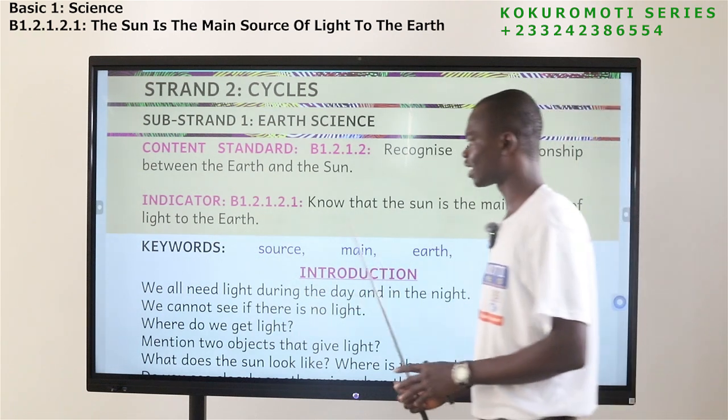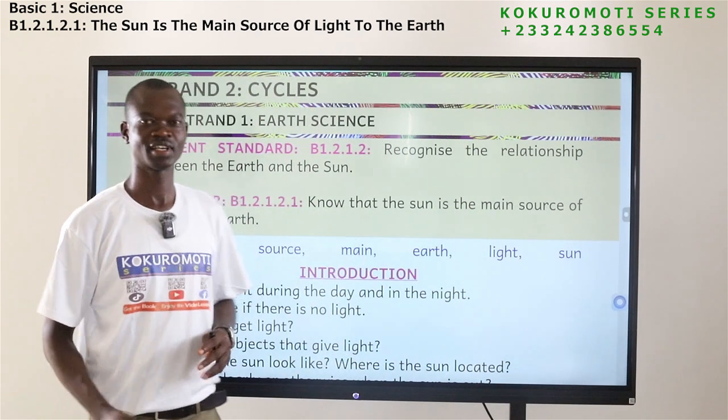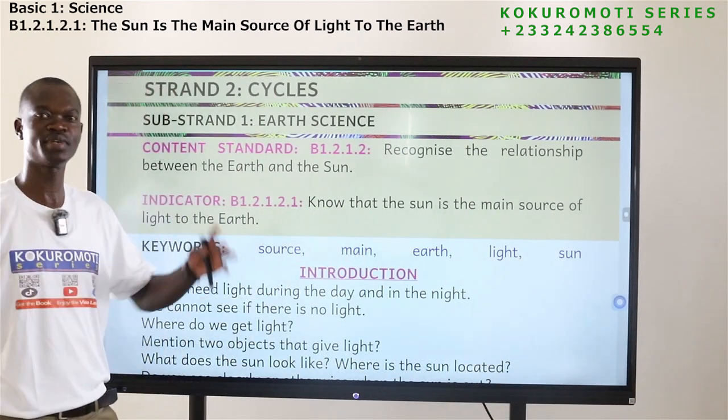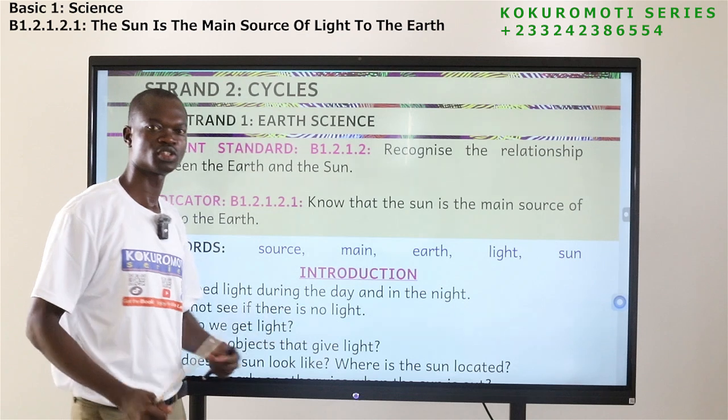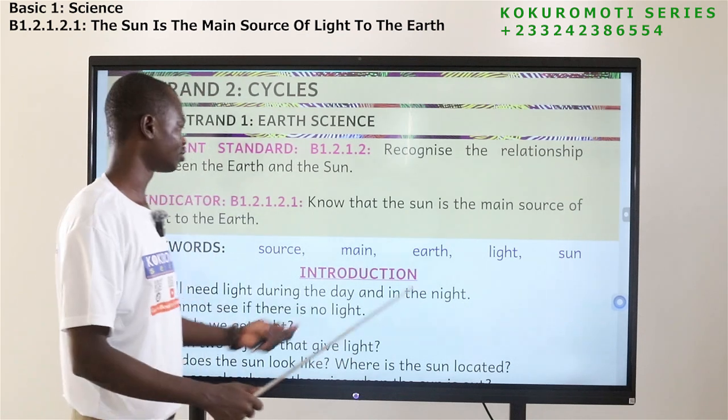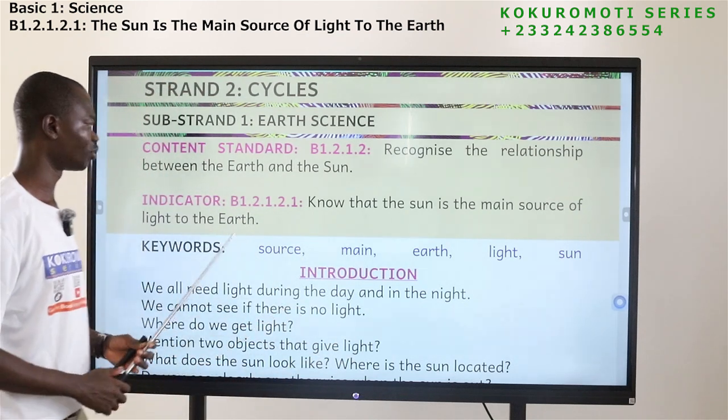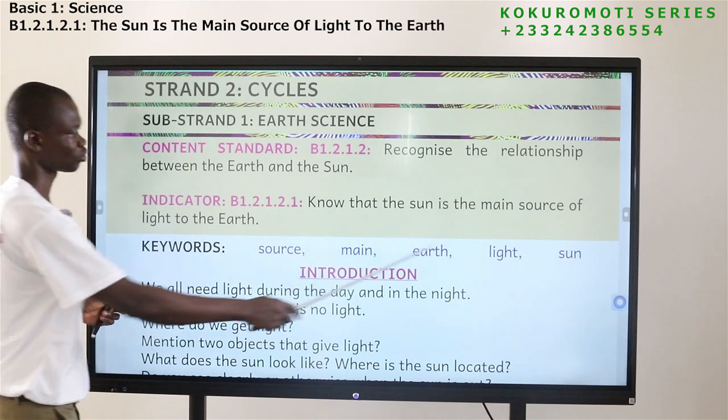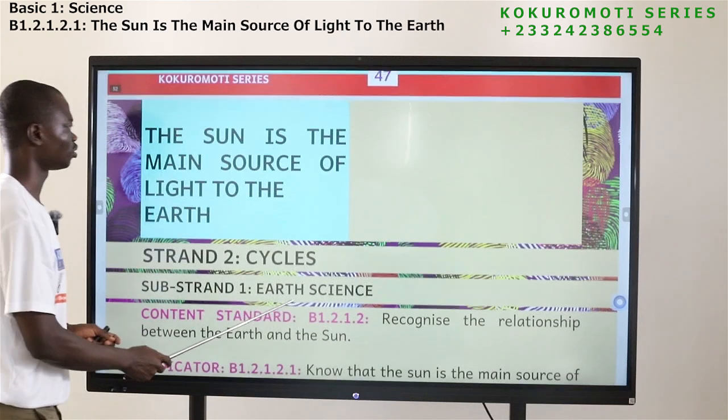So today we are looking at the sun as the main, the biggest, the major source of light to the planet, Earth.